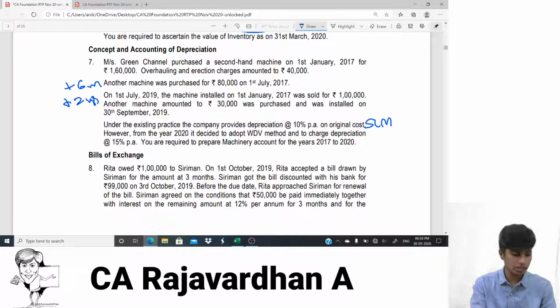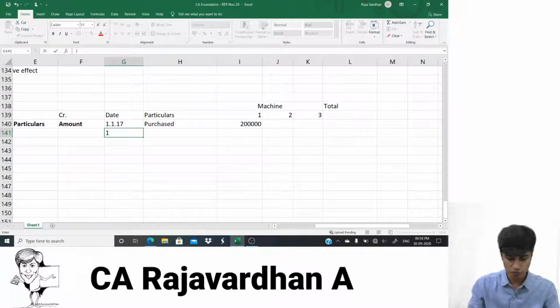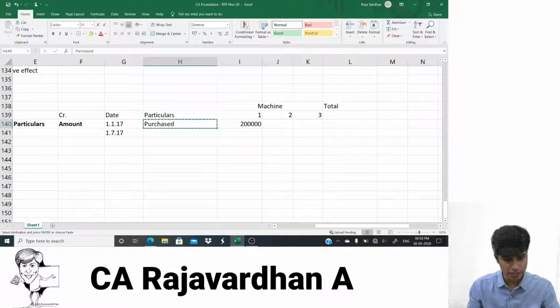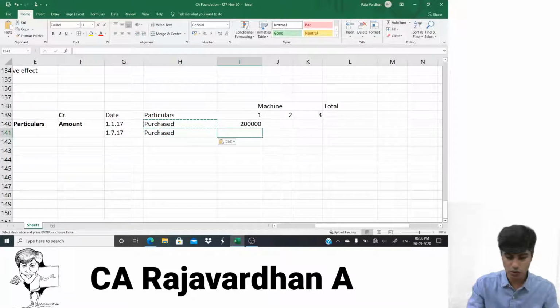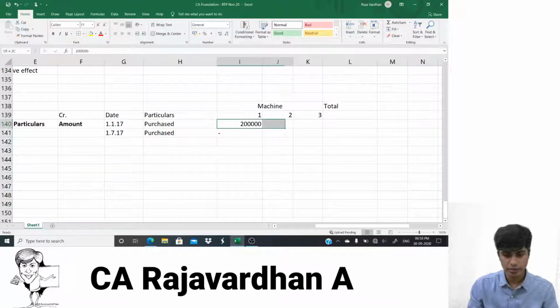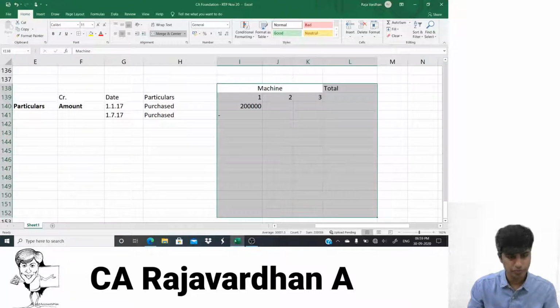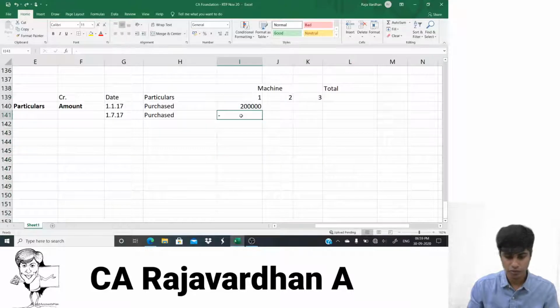And next, I would have to go to the end of the year, 31st of December. But before that, I have another transaction on 1st of July 2017. So I'll go to 1st of July 2017. What is happening on this date? Again, there is a purchase, not the first asset. Okay, there's nothing here and there's nothing here as well.